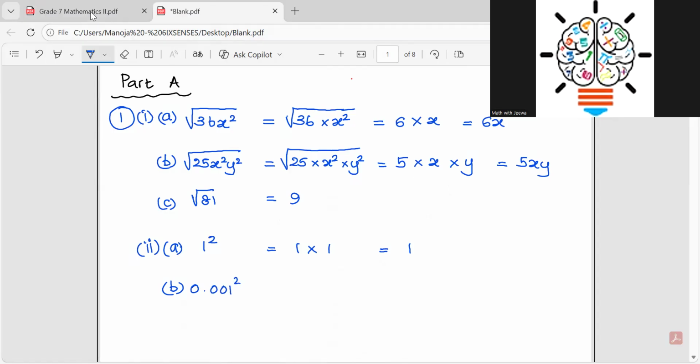0.001 squared. So how should I write it, children? 0.001 times 0.001. And you know that when you are multiplying decimal numbers, we have learned this in grade 6, you should have 6 decimal places. 0.000023456.